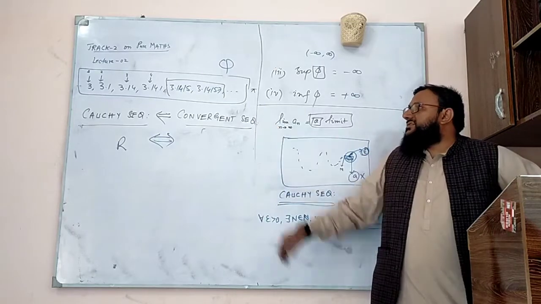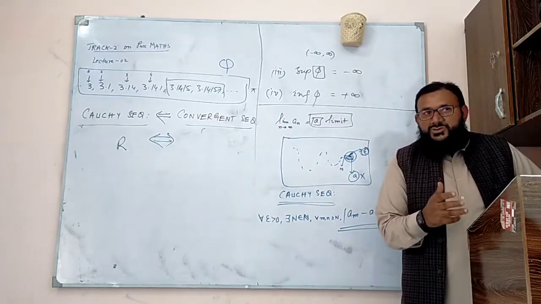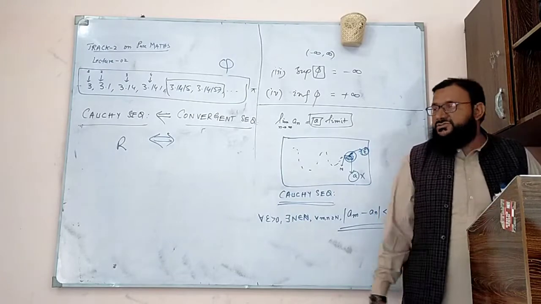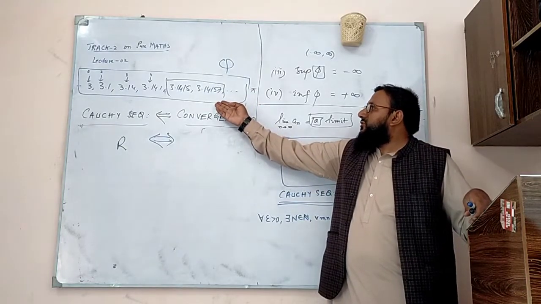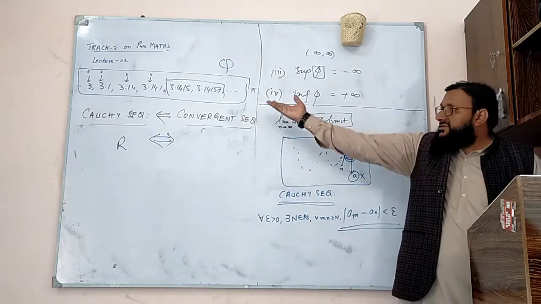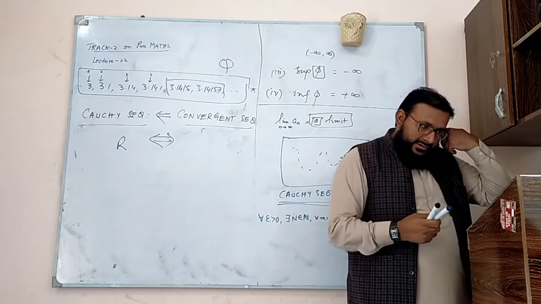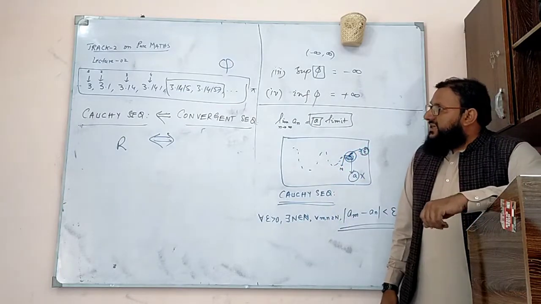I think this is a good example to illustrate what we mean by Cauchy sequences and what we mean by convergent sequences. You can give this example to anyone with a good understanding of pi, because pi is irrational, but this sequence is Cauchy. Okay, let us go to something else.